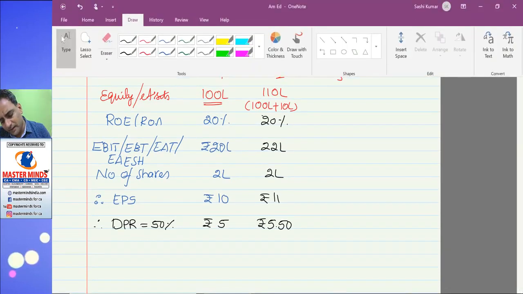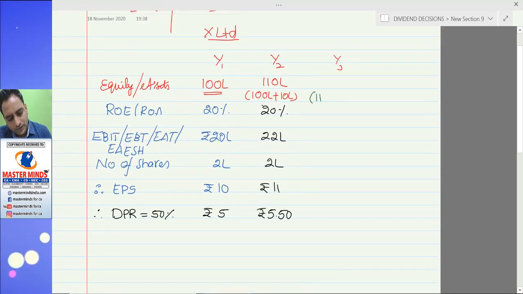Similarly, in the third year, this 110 plus 11, your capital base, you can see has been growing on account of retentions. At base it was 100 lakhs. In the next year it grew to 110 lakhs. In the third year it again went up to 121. So 121 into 20%, 24.2, as there is no increase in the share capital, EPS is 12.1.